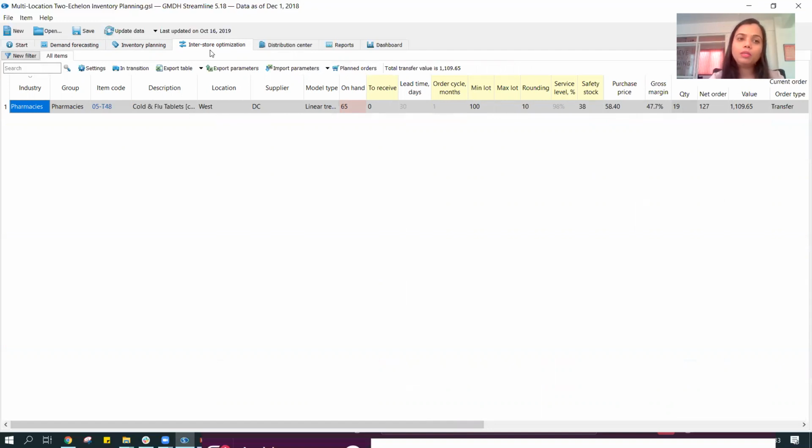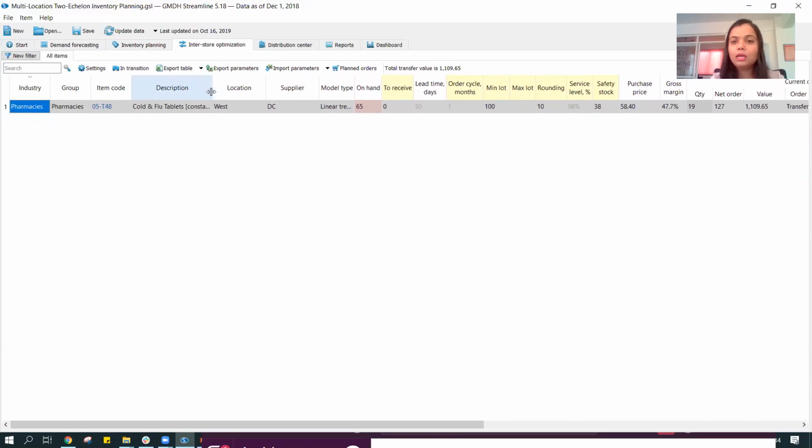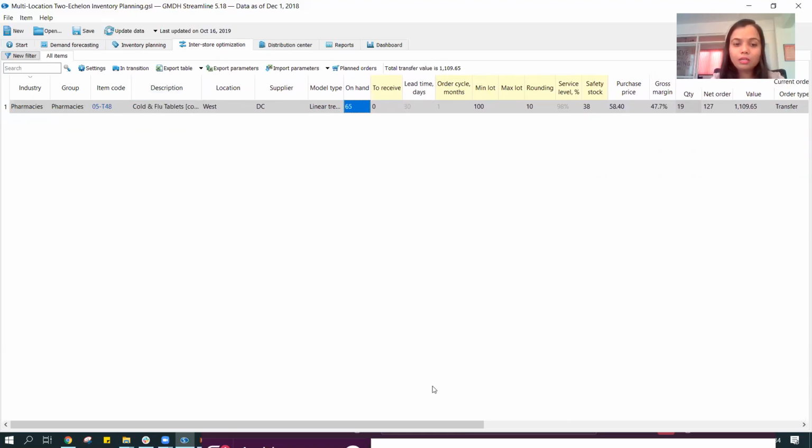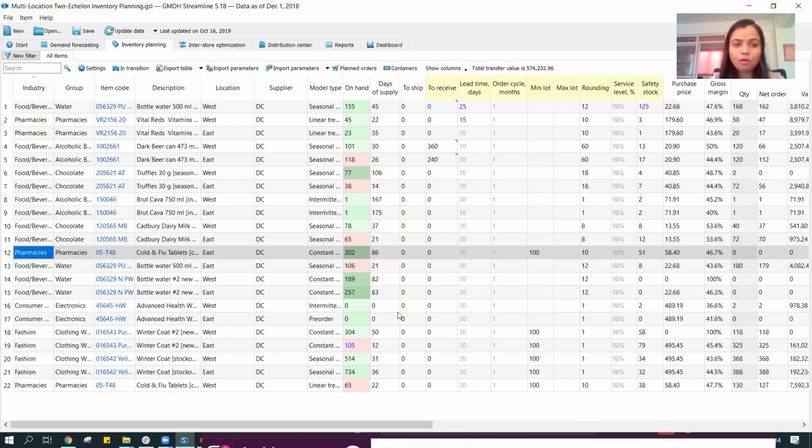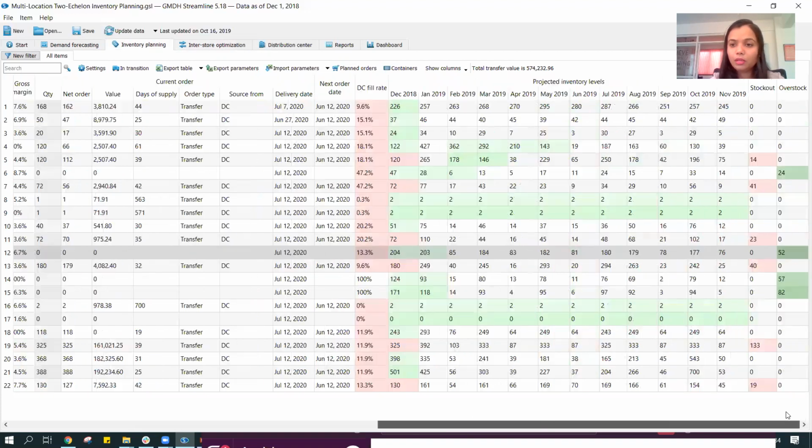So we can define the parameters over here, that from which location can I shuffle the product from. In this case, it's telling me that for this product, which is pharmacies, this product, which is a cold and flu tablet, we can say we have a current on-hand stock of 65. We have a requirement of 19 units extra, which is required. So I can say ship those 19 units from this location, which is east. So it's telling me that from east I can get the product back. So I have an excess of 52 units over here. It's telling me the stock out for each location and the overstock for each location.